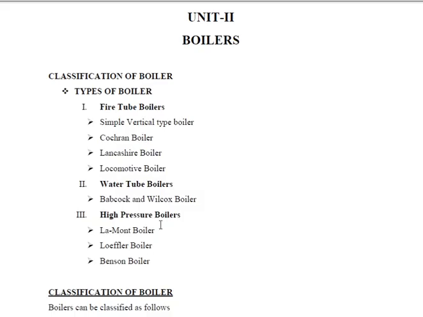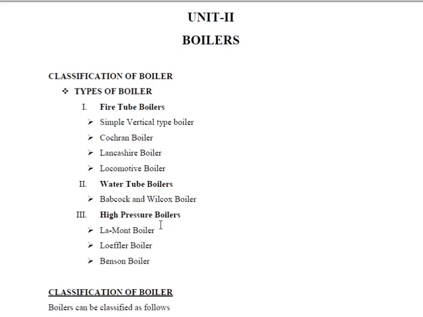At first, we have to know what is boiler. Boiler is a device which evaporates the working fluid and makes it a vapor state. So there are a variety of boilers: a steam boiler or steam generator, mercury boiler, and other chemical boilers. In this chapter we are going to discuss only the steam generators, the steam boilers.